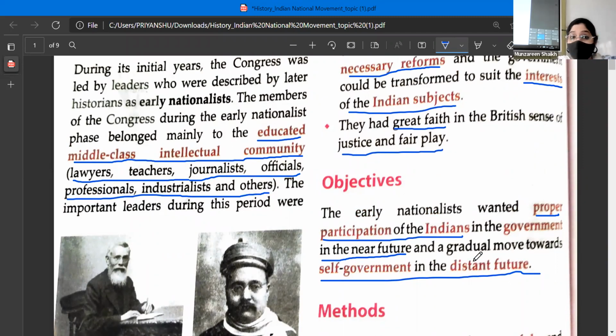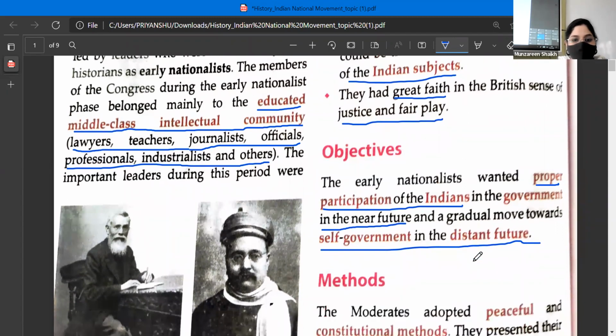If you remember, earlier we had studied, the Britishers did not have any Indians in the government system, right? Yes, ma'am. It was all the Britishers who were ruling. Correct? Do you all remember? Yes. Okay. So the first action they wanted was the Indians to be involved in the government system directly. Second, the later action which they wanted from the Britishers was self-government. That means the Britishers would be no more ruling us.